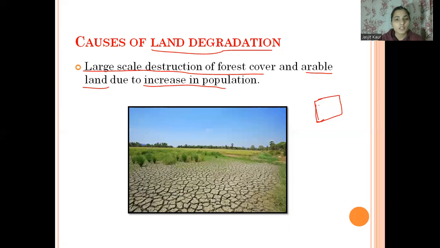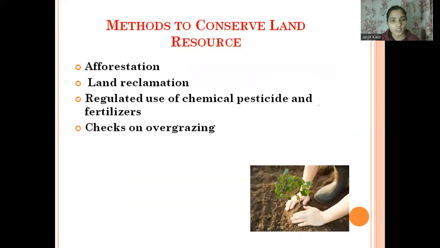So now, as we have discussed the causes of land degradation, we have to conserve land. So we have to discuss the methods to conserve land resources. As we discussed in the last video also, land is one of the most important natural resources that we have in our environment. If we are not conserving this land resource, then we will definitely be facing a very big issue in our future. We also have to conserve this land for our future generations, so that they can also use this land and benefit from it.